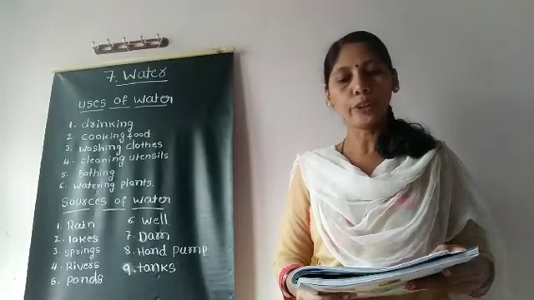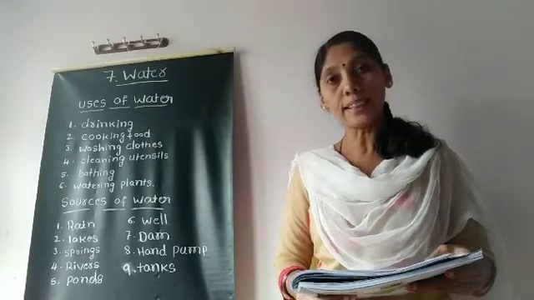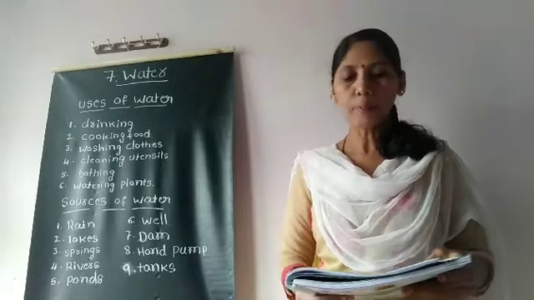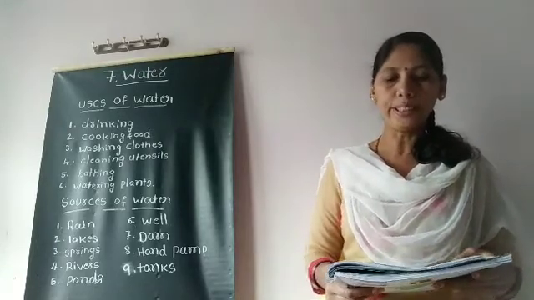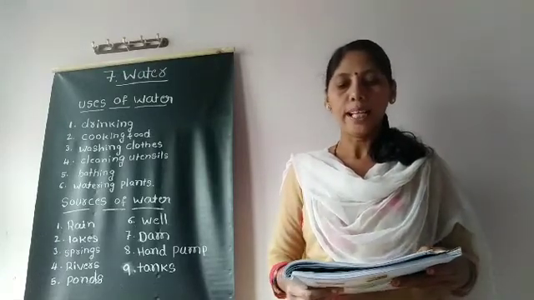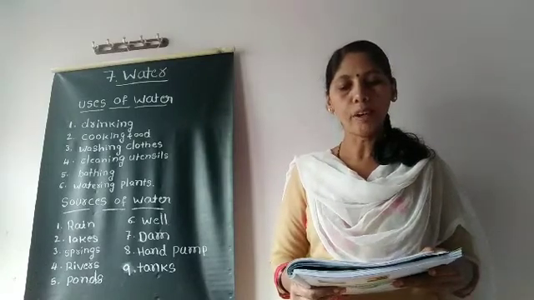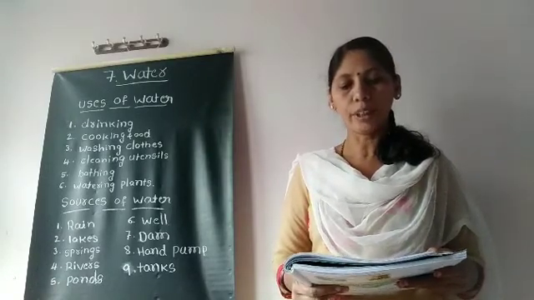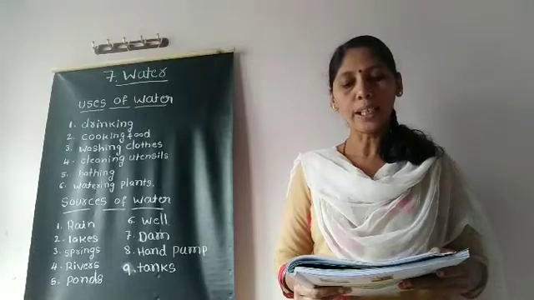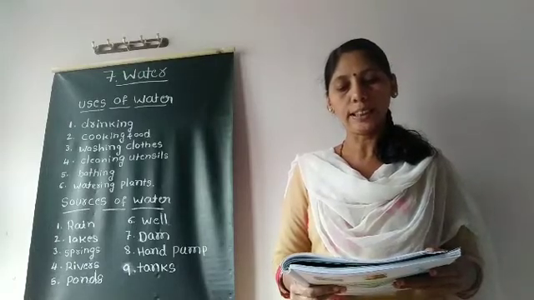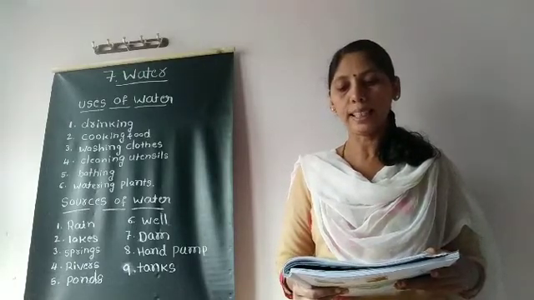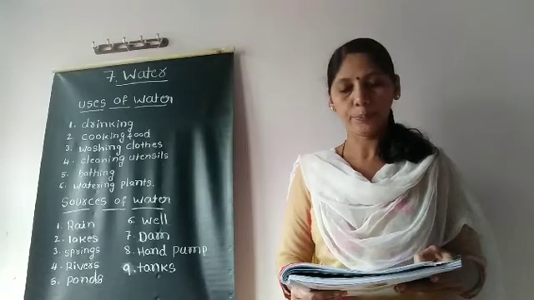Small streams join to form a big river. In some places, people build dams over rivers. A dam is a barrier that blocks the flow of river water. The dam water is used for many things like watering the fields.